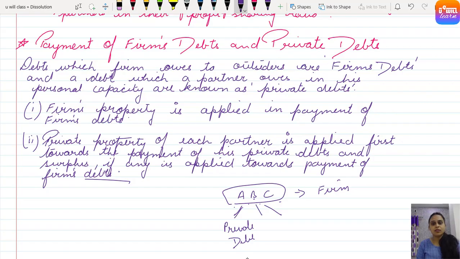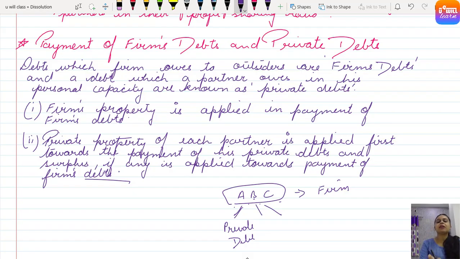So what happens once again? The firm's property is used only to pay what? The firm's debts. But when we talk about a partner, the private property of a partner is firstly used to pay his private debts. But if something is left, then he has to bring it to the firm and pay for the firm's liability or the firm's debt. Clear?